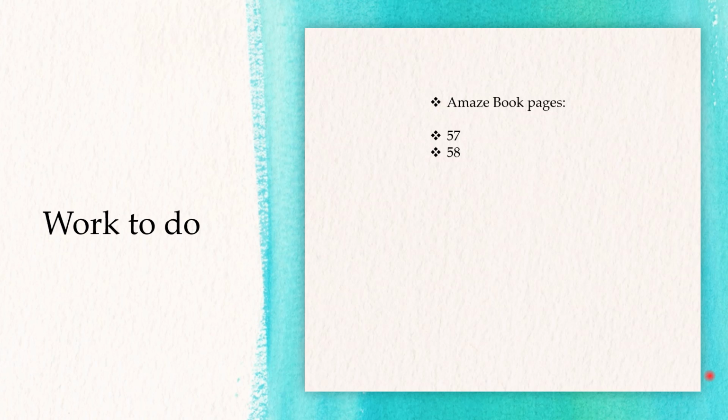Now, after you have checked all the video and you have practiced all the structure, which is very simple, it's not so complicated because we have worked with that. And another point is that with your auxiliary, remember that the verbs after it have to be in the simple form. The last part of this is to work in your Amaze book, pages 57 and 58.